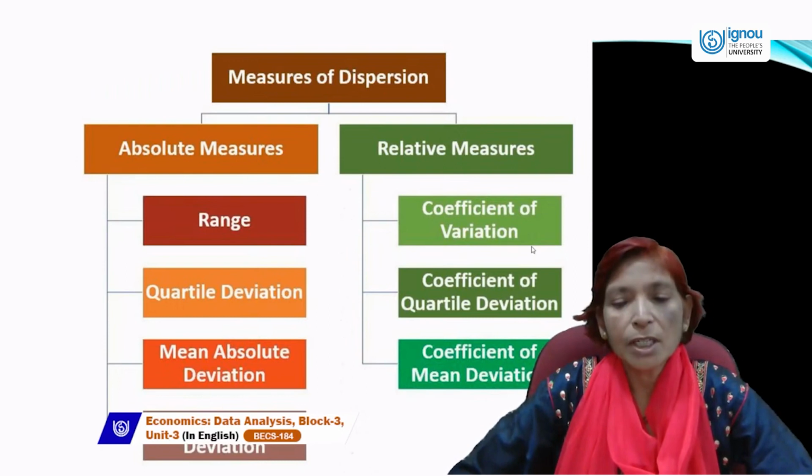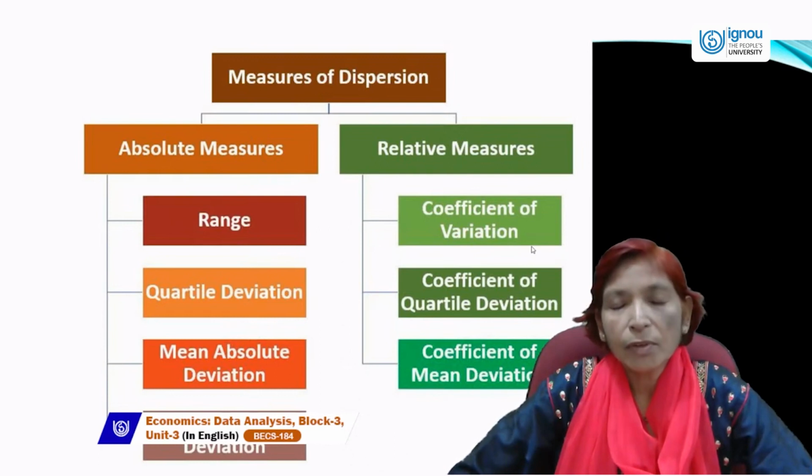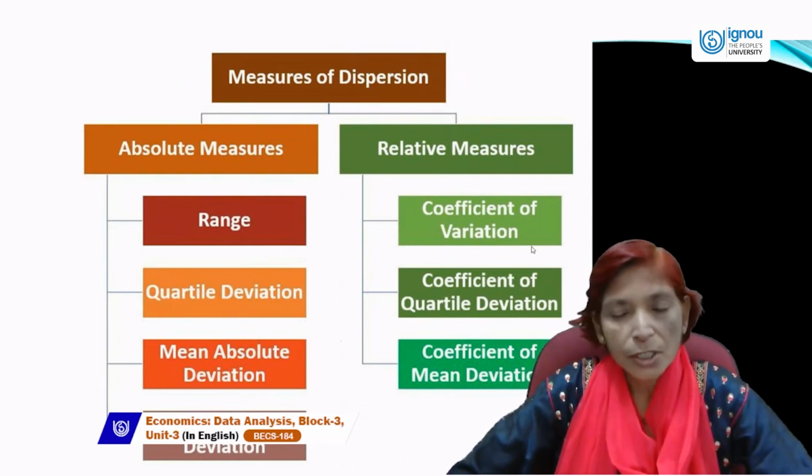Coefficient of mean deviation is calculated from the mean deviation. If mean deviation is calculated by taking the deviation from average, then we will divide mean deviation by average or x bar. Then coefficient of mean deviation can be estimated.